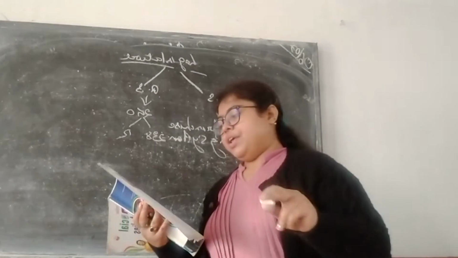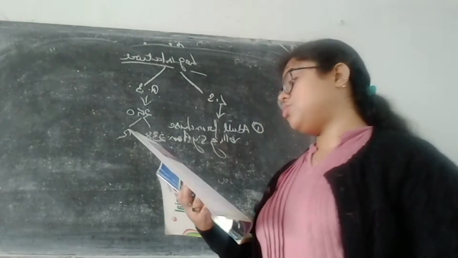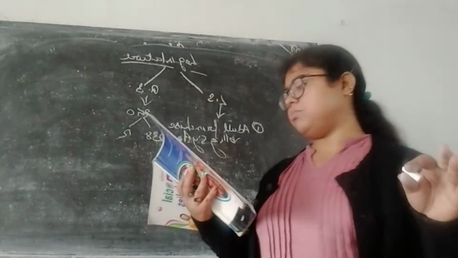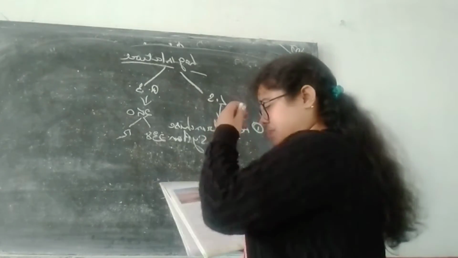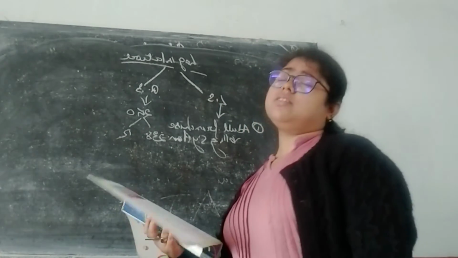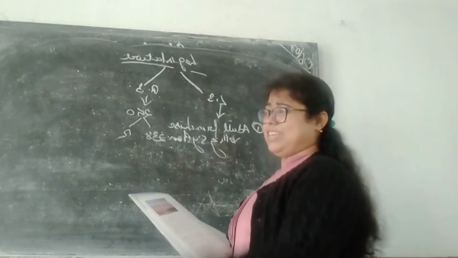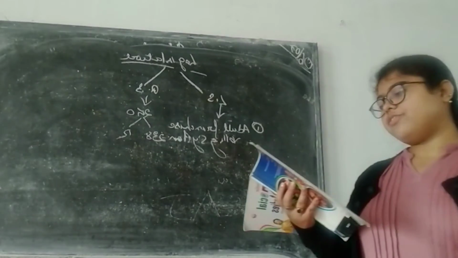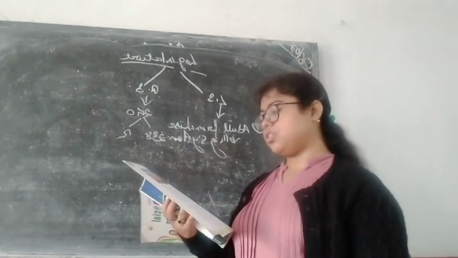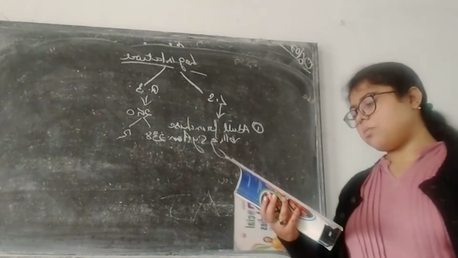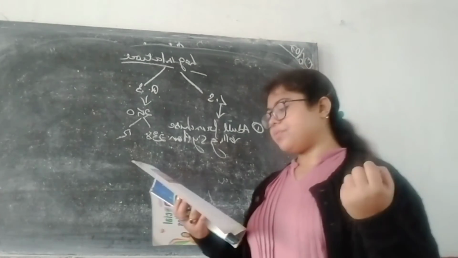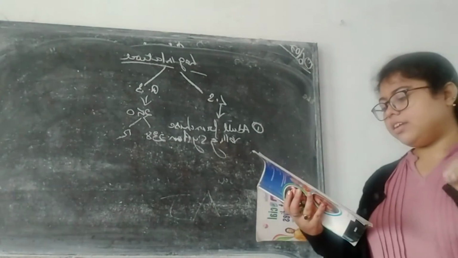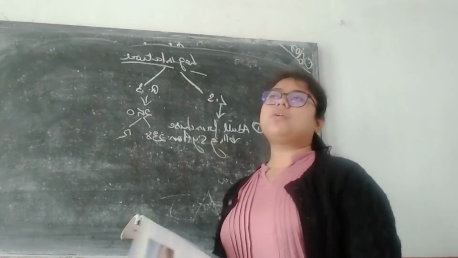Okay. Now, at present, the Rajya Sabha has 245 members. 233 members are elected from the states and the union territories, and 12 members are nominated by the president. What does it mean? That means they are at the special consideration of the president. These nominated members are chosen from the fields of literature, art, science, and social services, such as the famous nominated members Lata Mangeshkar, Nargis Dutt, Ramdhari Singh Dinkar.